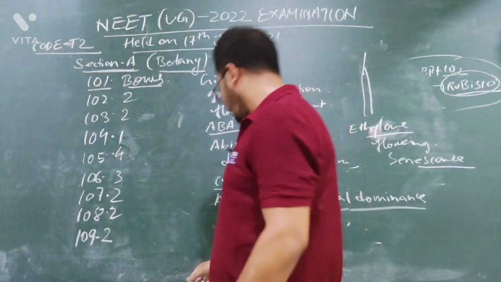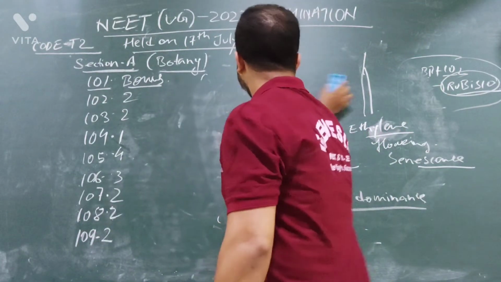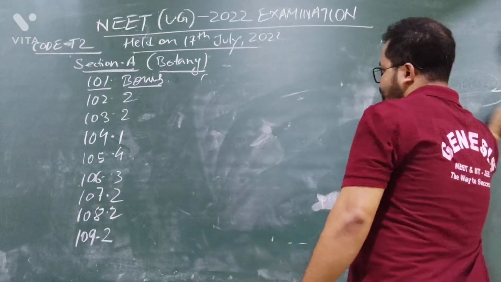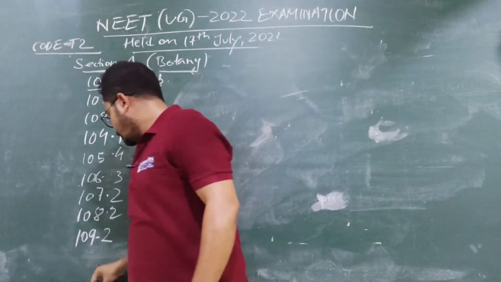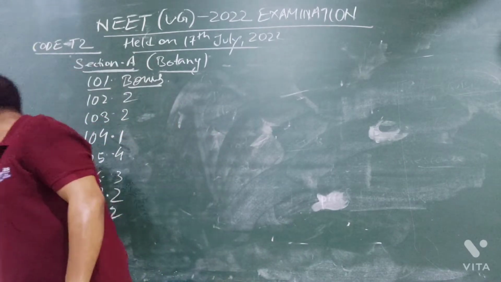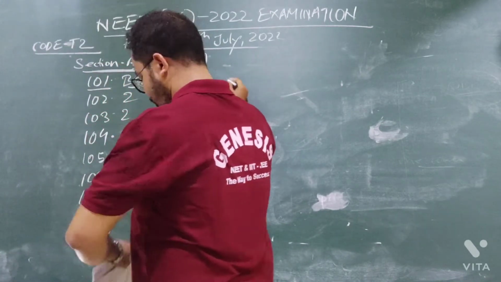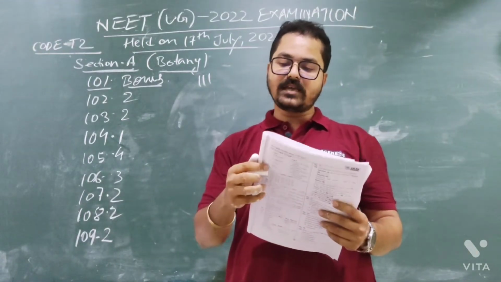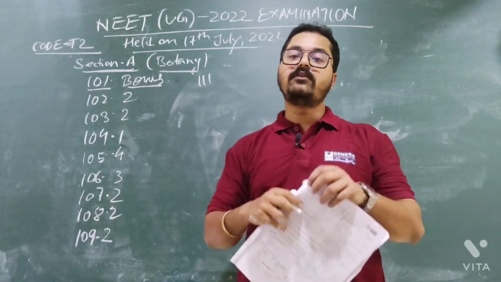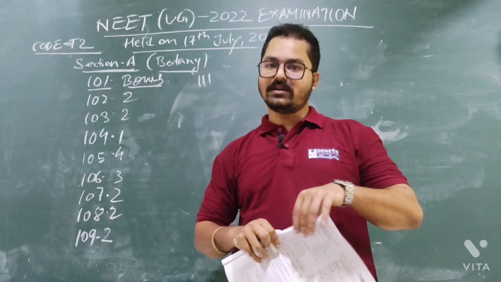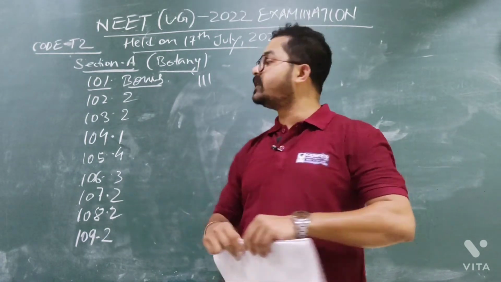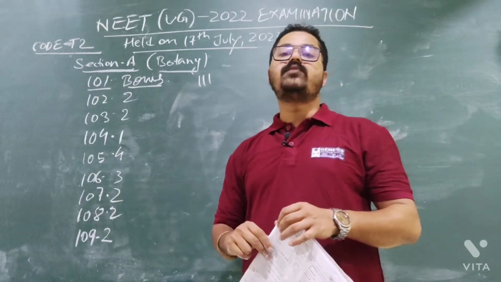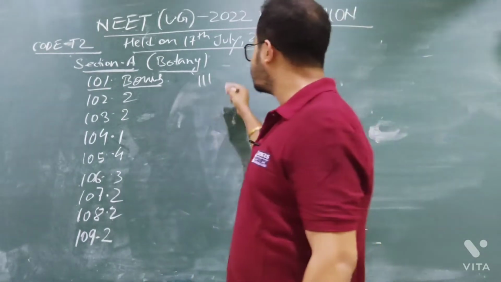Now question number 111. What is the question? Two statements are given. Cleistogamous flowers are inherently autogamous. Cleistogamous flower means closed flowers. And obviously, if the flower is closed, then they will go for self-fertilization. So cleistogamous flowers are autogamous. So statement 1 is correct.